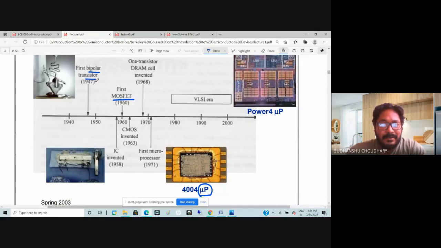Now these devices, that is bipolar transistors or MOSFETs, they need some material, right? The material that we need to create these devices is called semiconductors. And in fact, metals can also be used for connecting these devices or providing contacts to these devices.